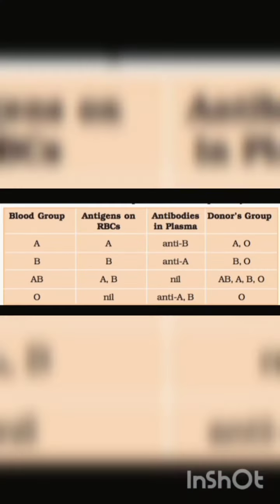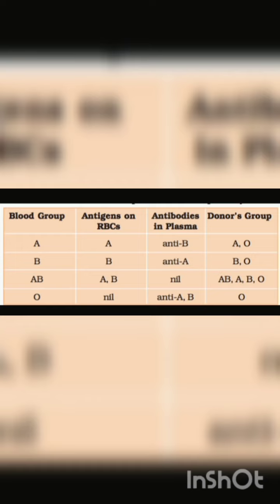ABO grouping. ABO grouping is based on the presence or absence of two surface antigens, chemicals that can induce an immune response, on the RBCs, namely A and B. Similarly, the plasma of different individuals contains two natural antibodies, proteins produced in response to antigens. The distribution of antigens and antibodies in the four groups of blood A, B, AB and O are given in the table.